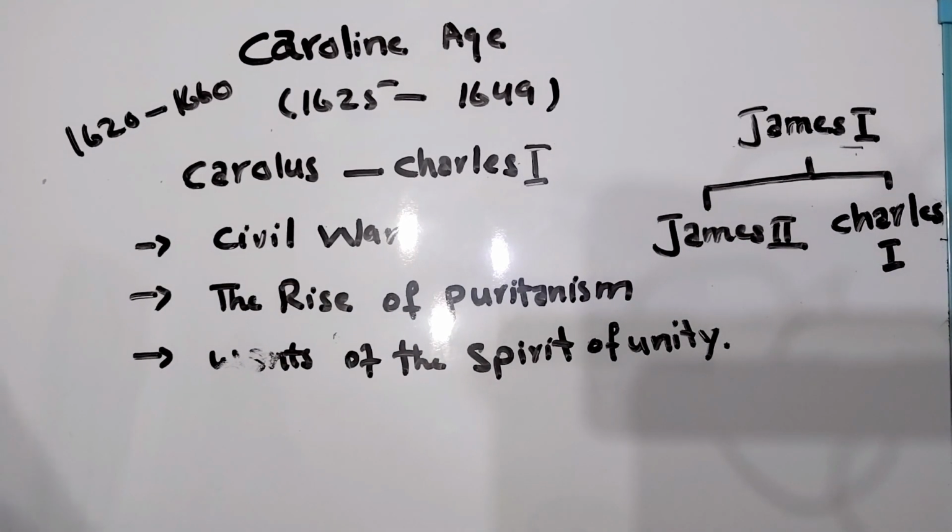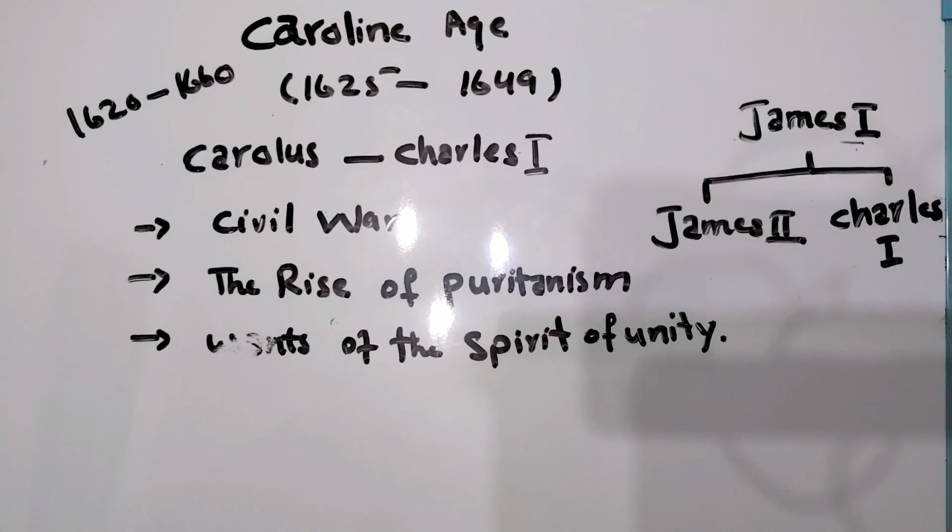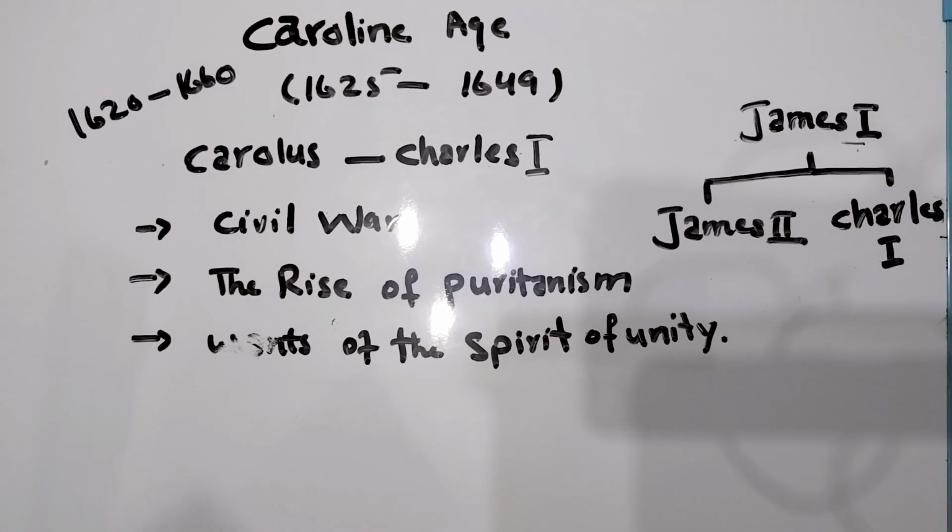The important features of this age, which I have written on the whiteboard as well, are the civil war, the rise of Puritanism, and the want of the spirit of unity. There was a long civil war between Cavaliers and Roundheads.